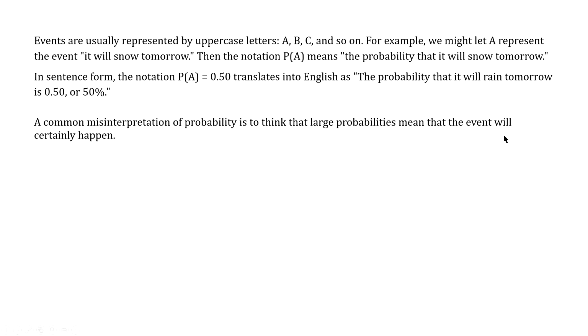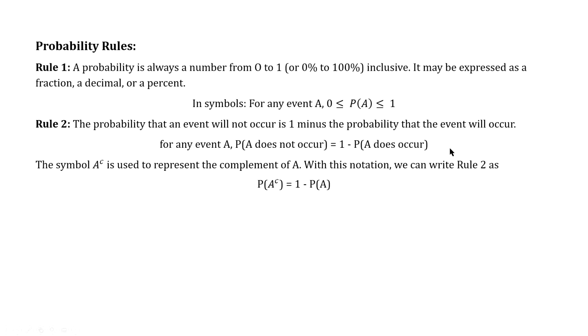And just remember that just because a probability is large, it doesn't mean the event is more certain to happen. Like a 98% probability of something happening, yes, there's a highly likely chance it's going to happen, but again, it doesn't mean that it will. So our probability rules: rule 1 is probabilities are always going to be between 0 and 1, like we talked about. And then we said the probability the event will not occur is just 1 minus the probability that it will.